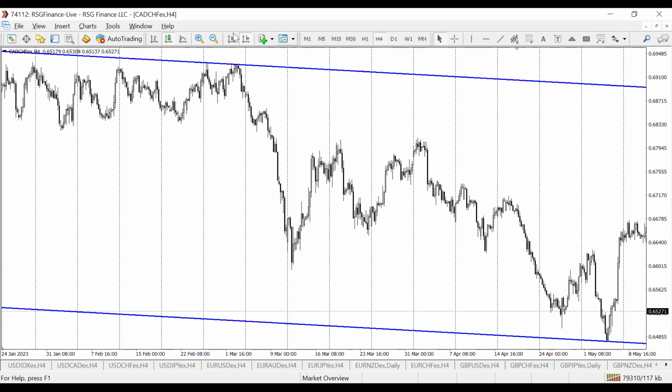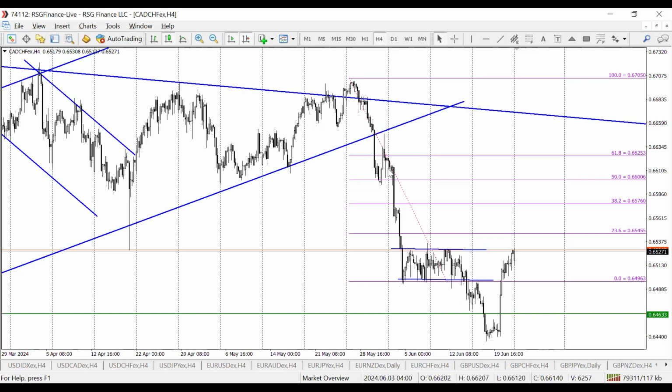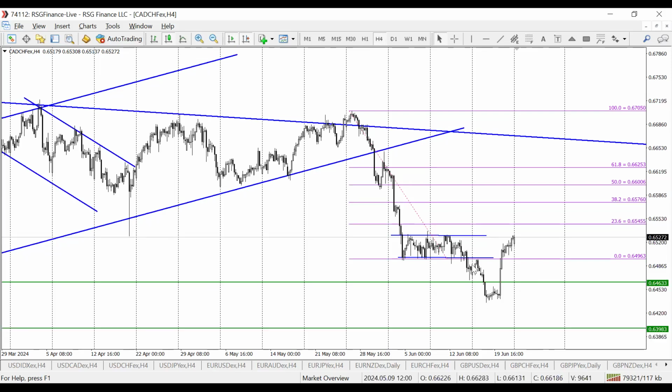So this was one of it. It was a very fantastic trade from last week. I don't know how many of you took it, but this was a textbook breakout after a massive sell-off, and price is able to form this kind of rectangle pattern. Then this is an amazing setup, and we traded it. The technical target was given as 0.6463. This was achieved. So right now what we're looking for is to find the next entry point, because ultimately where we're headed is for price to sell off into the 0.63983 level. Okay, that's CAD Swiss franc.